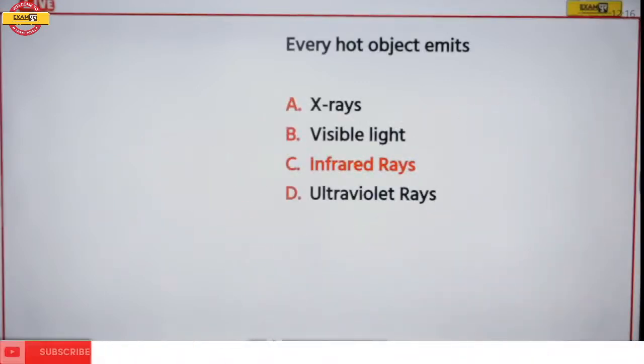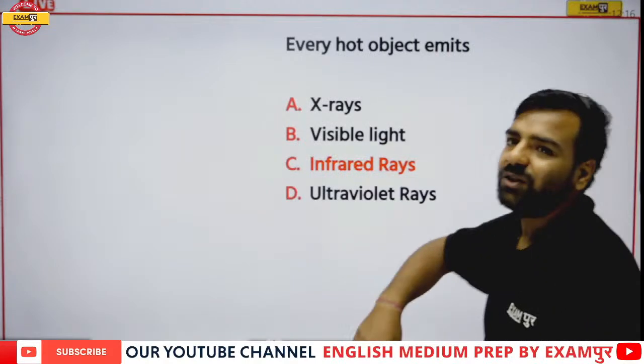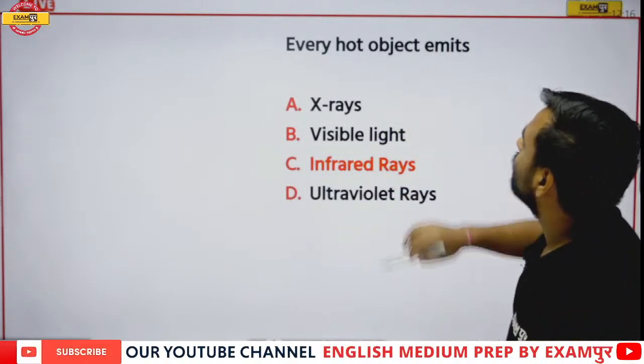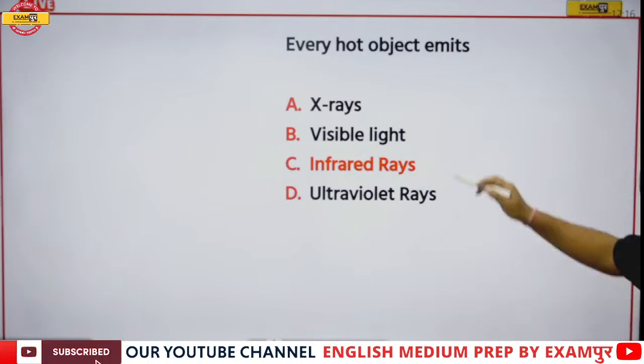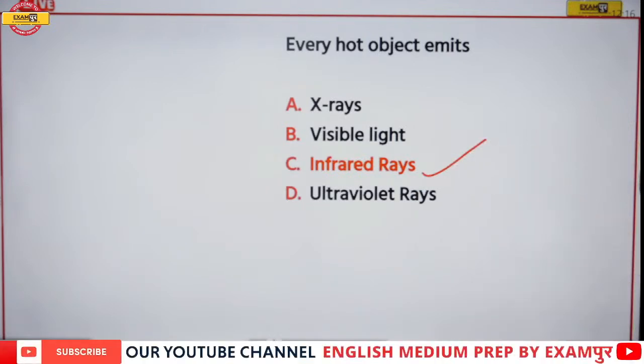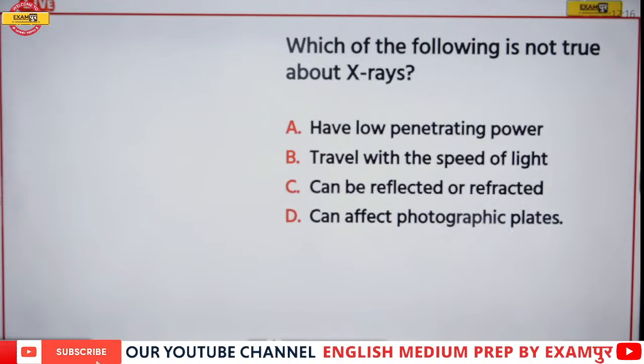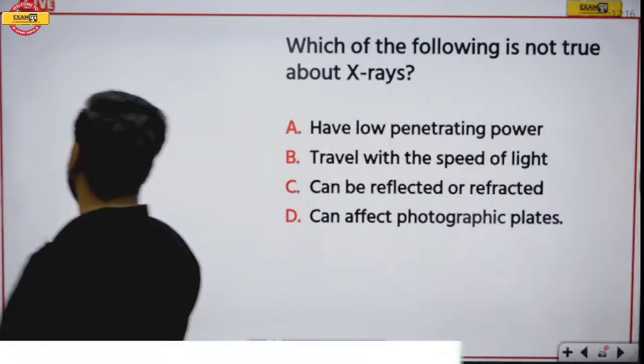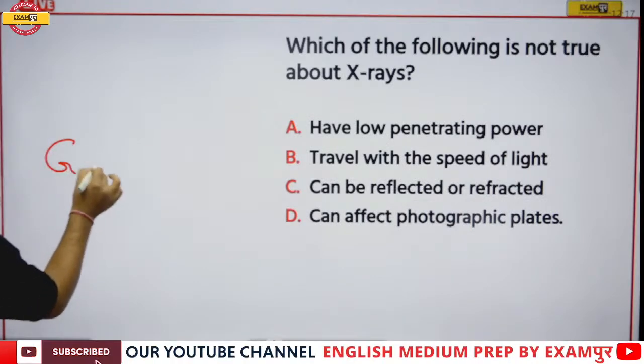Next question, please. So I missed one of the questions. There was a question: every hot object emits what? So here please remember, all hot objects emit infrared rays. Now, which of the following is not true about X-rays? So we have discussed the properties of X-rays, correct? So let's see what is going to be the correct answer.